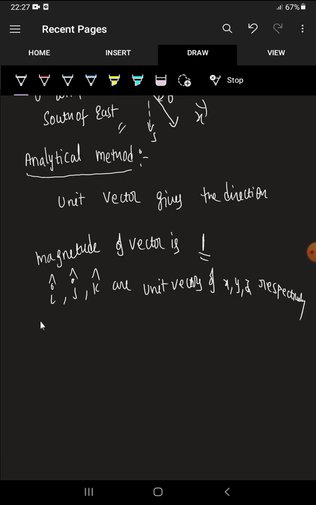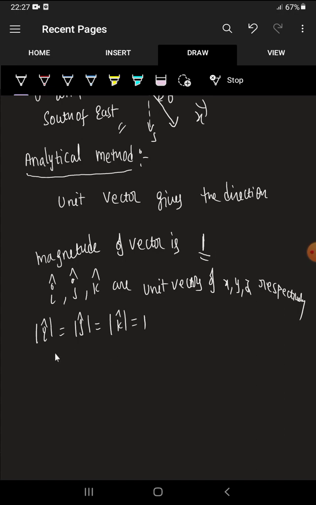So what's the meaning? Mod of i cap, mod of j cap, mod of k cap, all these magnitude values are 1. So these vectors have magnitude 1, but they are used for representing the direction.